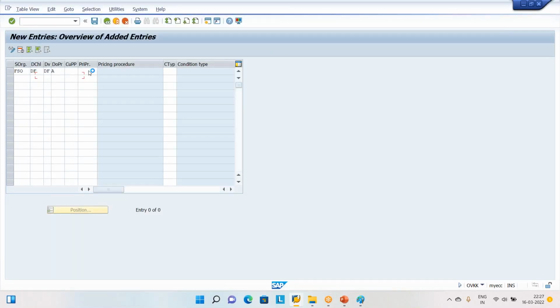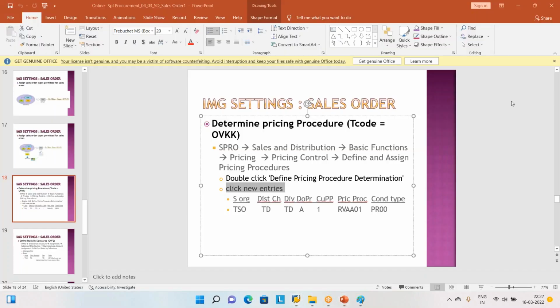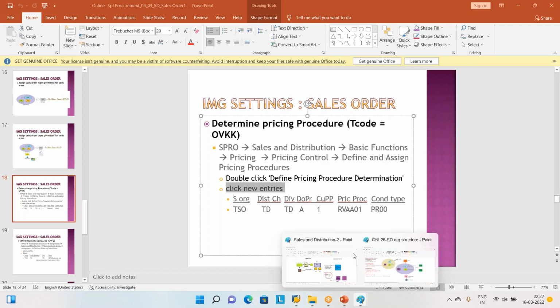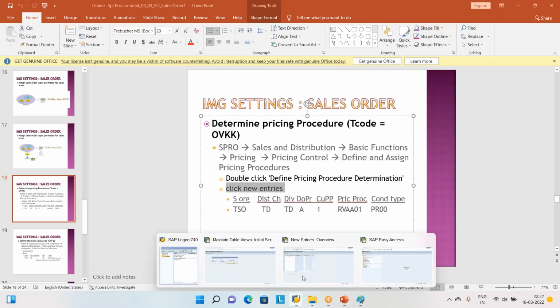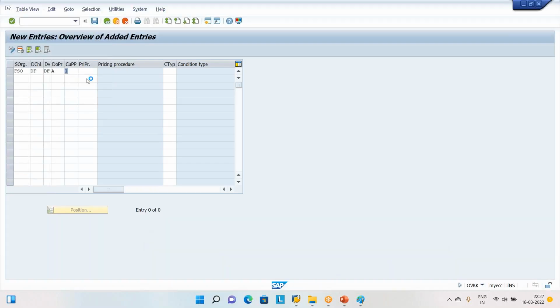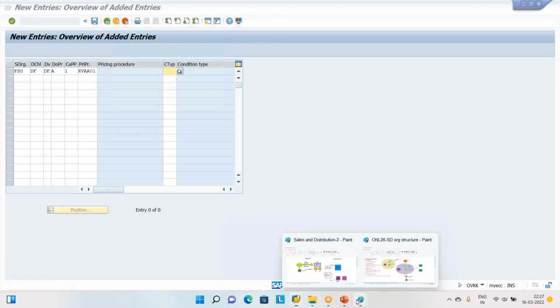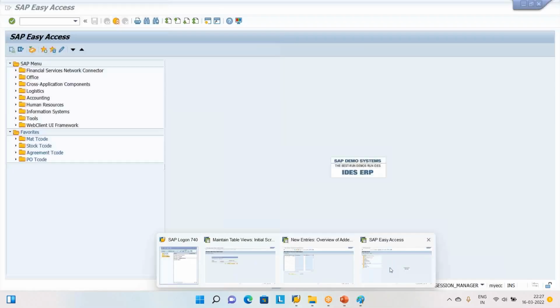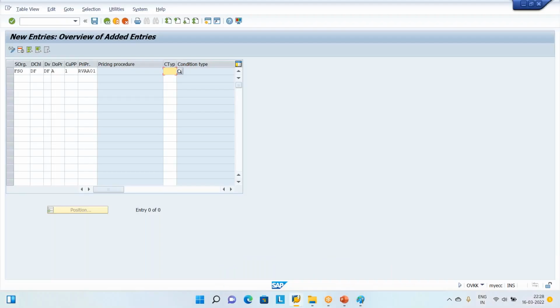Then what is that standard pricing procedure? There is one standard pricing procedure, RVAA01. Go to the SAP. RVAA01. Then the condition type PR00. These are all standards, sir. PR00. Please set this entry.